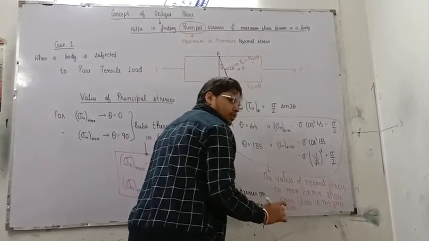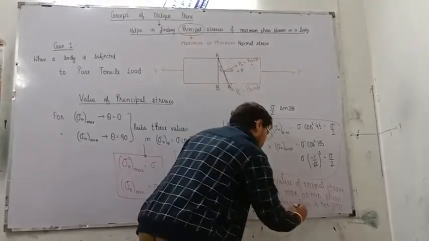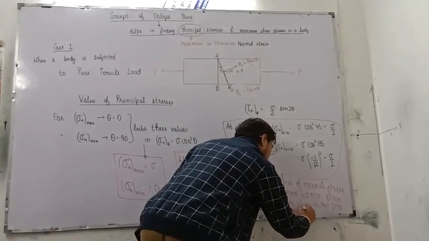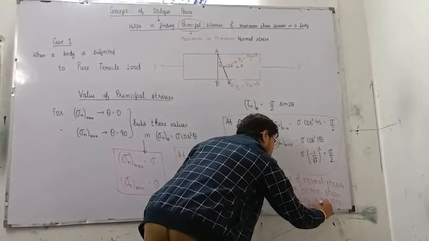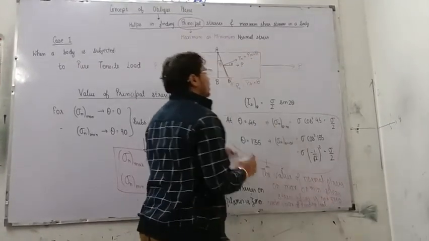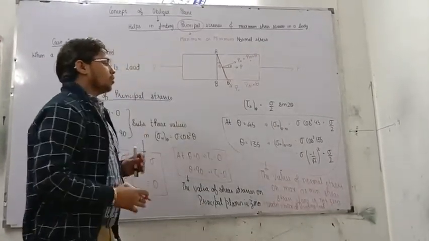Is it visible? Okay, fine. Because till now we have already derived the uniaxial loading conclusions.